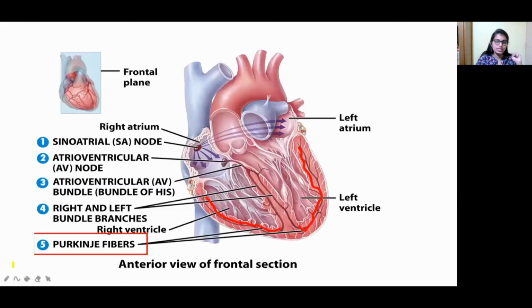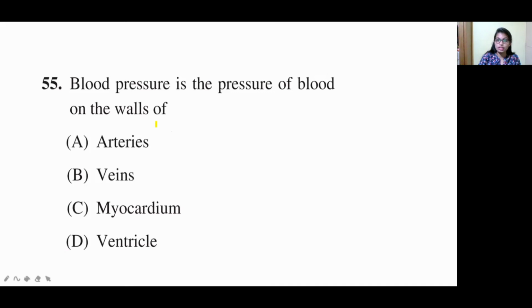See, this is the pacemaker of the heart. Initially it starts with the sinoatrial node, that is the SA node. Later it comes to the AV node, and then the bundle of His. After that it goes to the bundle branches, and at last it enters the Purkinje fibers. This is the anterior view of the frontal section of the heart. The pacemaker takes the signaling, that is nothing but the signaling which takes place in the heart. So now on to the next question.